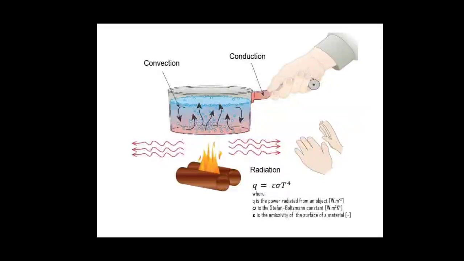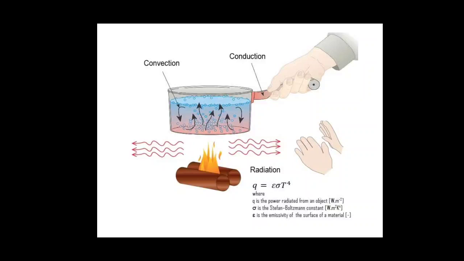Now in this picture I have given you all three modes of heat transfer so that you can understand how all three occur. Whenever you heat a pan, you cannot hold it. Suppose you are making tea or something, after some time you cannot hold the pan directly by your hand because the handle of the pan became very hot. So what you do is use a piece of cloth from your kitchen to hold the pan handle. Okay, now why is that?